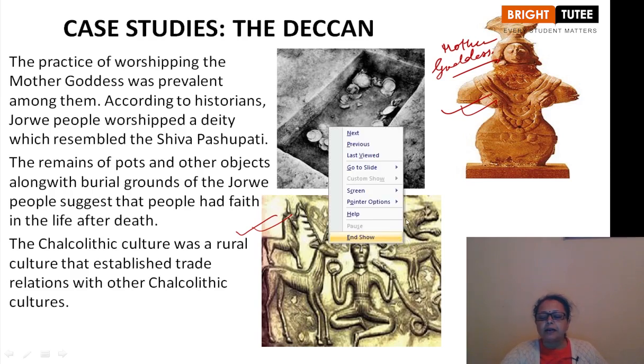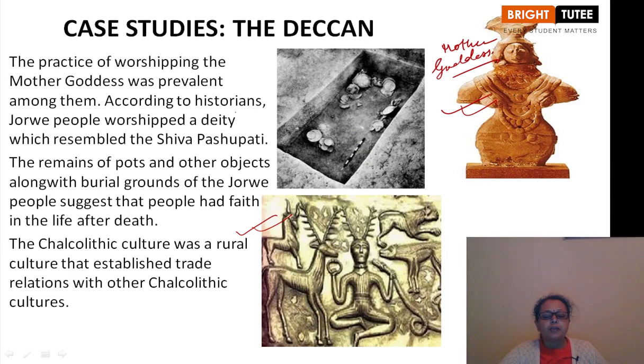Now coming to discuss this. The practice of worshipping the Mother Goddess was prevalent among them. According to historians, Jorwe people worshipped a deity which resembled Shiva Pashupati. At the same time period, the contemporary settlement, Chalcolithic age, Harappan civilization, this type of images were worshipped by the Harappan people also. Then after this, the religion and how they were practiced.